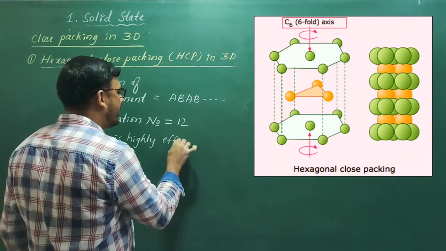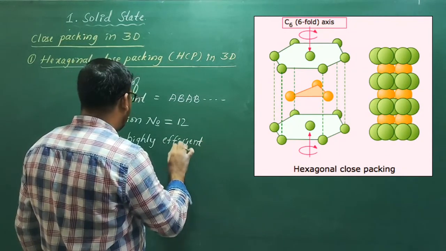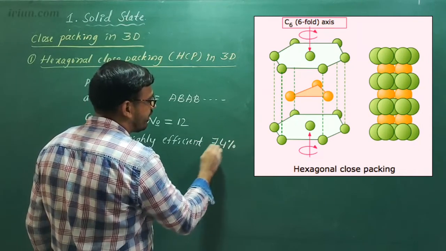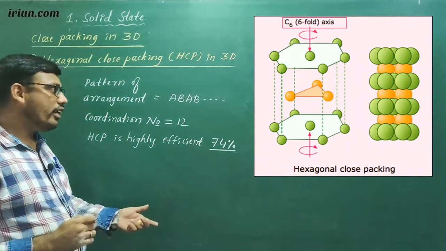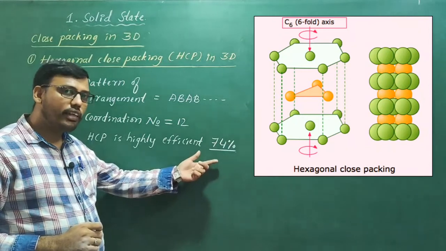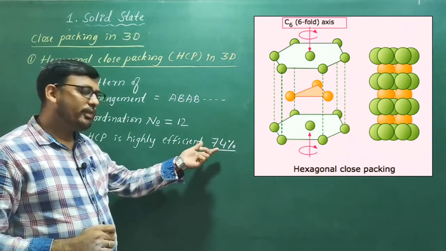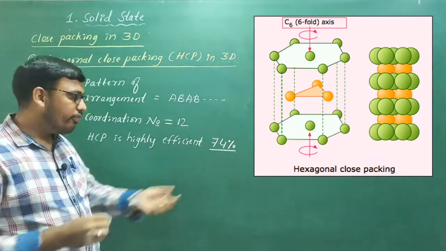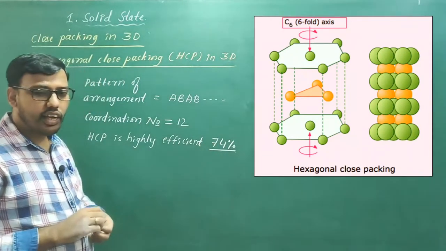It is a highly efficient close packing in which packing efficiency is 74%. It means to say that 74% of the unit cell is filled with particles, and 26% empty space is there. 74% space is filled by the particles or atoms.